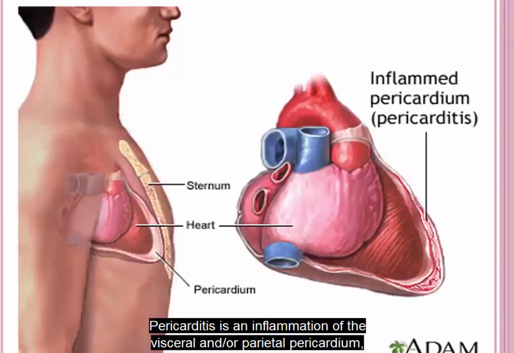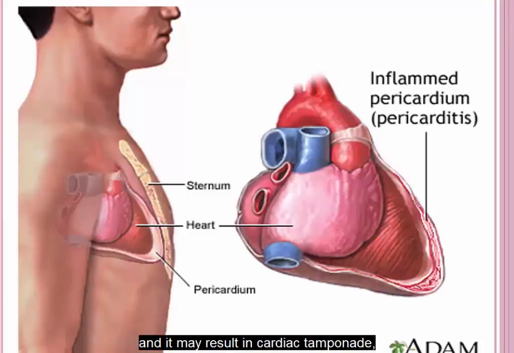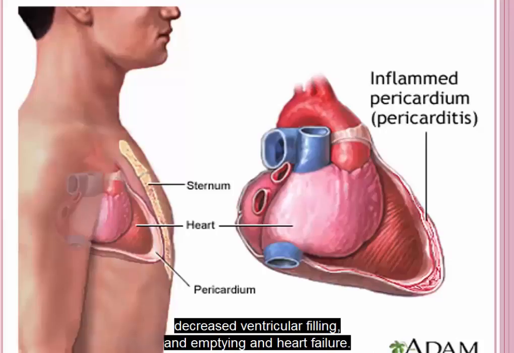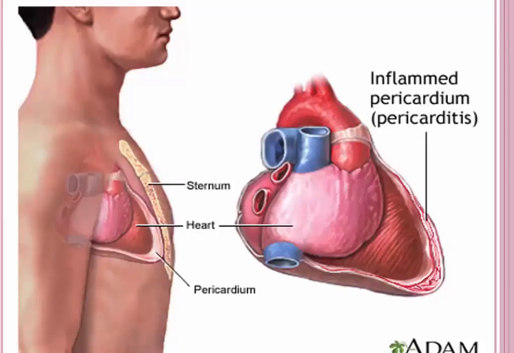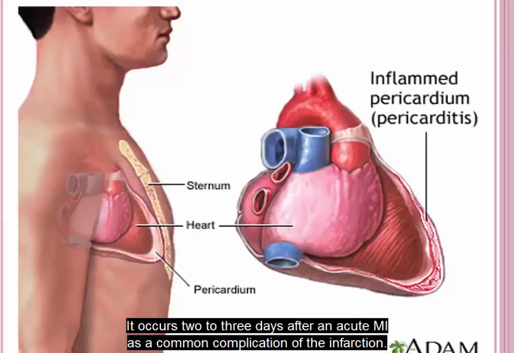Pericarditis is an inflammation of the visceral and/or parietal pericardium, and it may result in cardiac tamponade, decreased ventricular filling, and emptying and heart failure. It occurs 2 to 3 days after an acute MI as a common complication of the infarction.